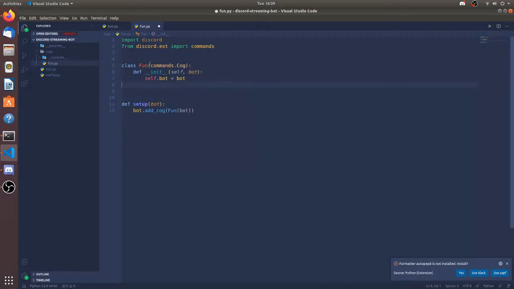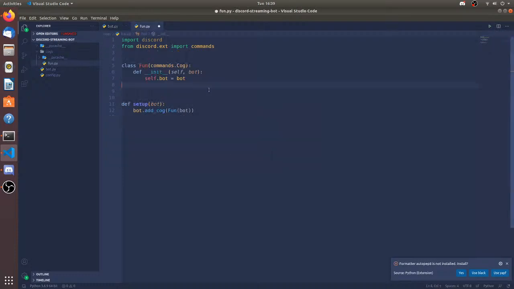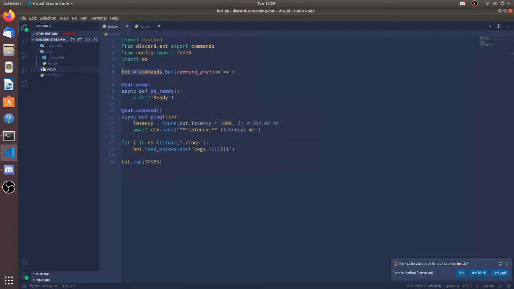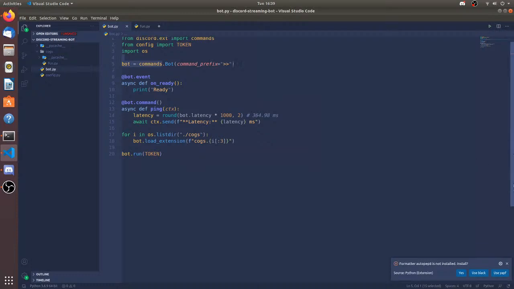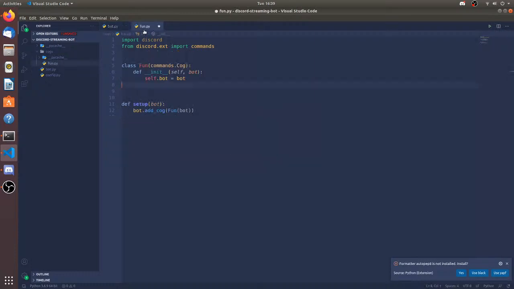All of the fun commands are going to be in this cog, all of the moderation commands are going to be in another cog, and I'm going to be keeping this main file, the bot.py file, as short as I can, with only a few commands in there. For the sake of keeping your code clean and easily manageable, cogs are necessary. It's not mandatory. You can also write all of your code over here and make this one file contain 10,000 lines. That's okay, but it's not recommended. That's why I use cogs all the time.